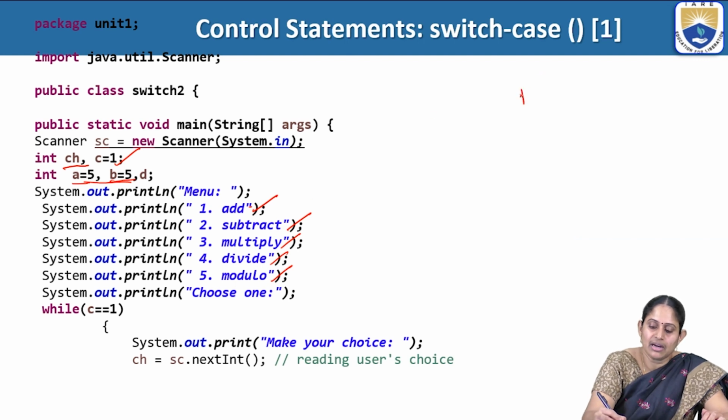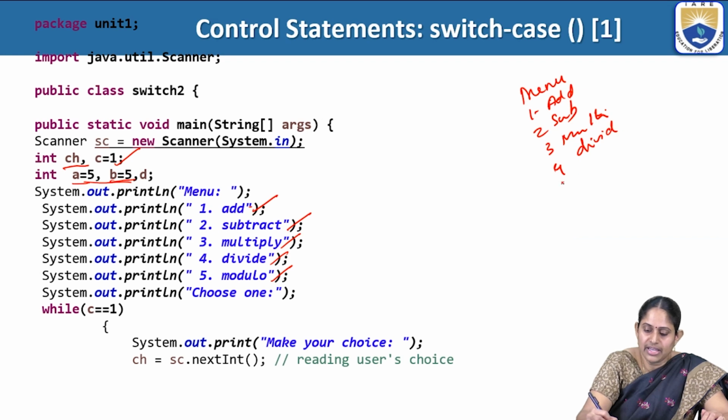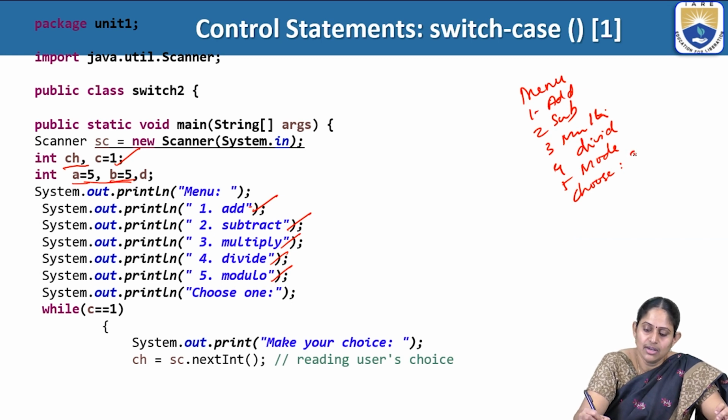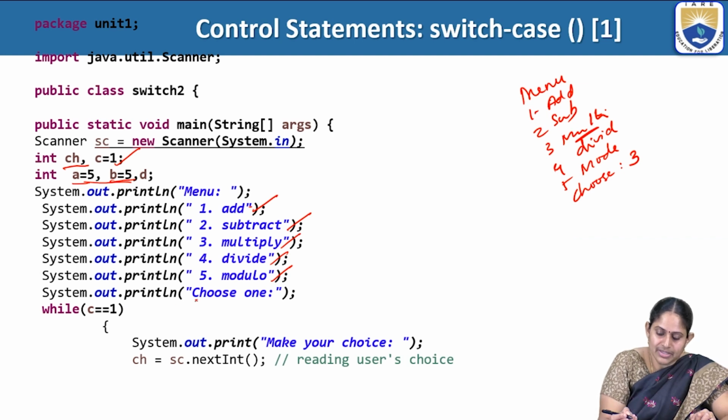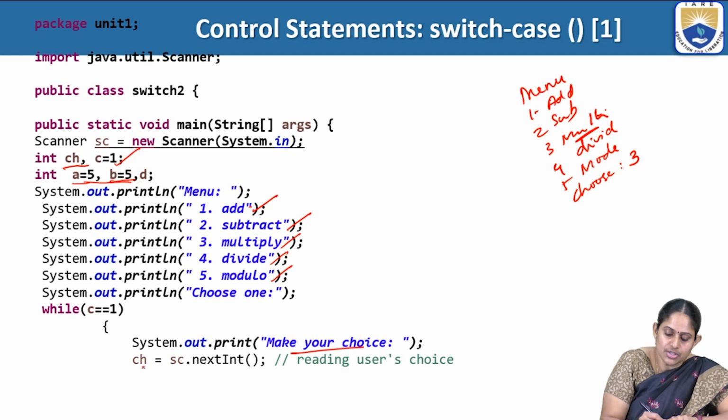In the output, we will first get the menu: 1 is add, 2 is subtract, 3 is multiply, 4 is divide, 5 is modulo, and choose one. When we give that element, let's say we are taking 3. So what will 3 do? 3 is for multiplication. We have to choose one and read the choice, so the choice will be read as 3.